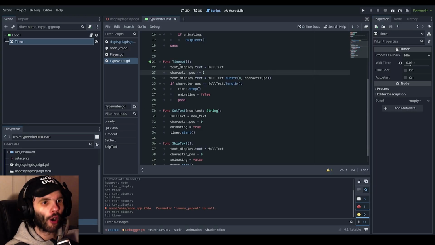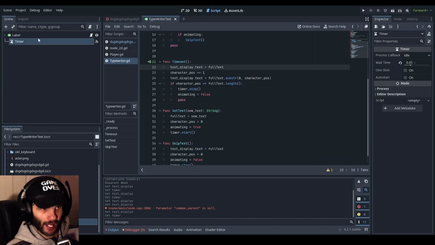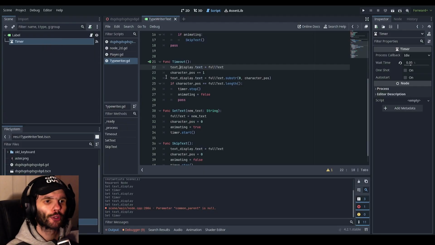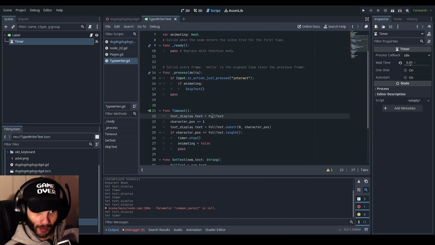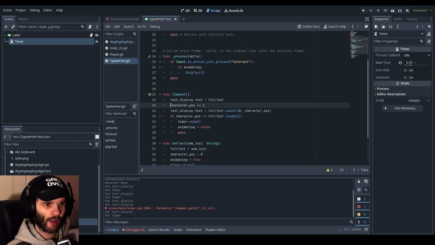So on the timeout, once 0.05 seconds is completed, you can actually set your label, the text that displays on the screen, to the full text. But we haven't actually put any text in it just yet, so we don't need to worry about that for now. But we have character position += 1 right here.